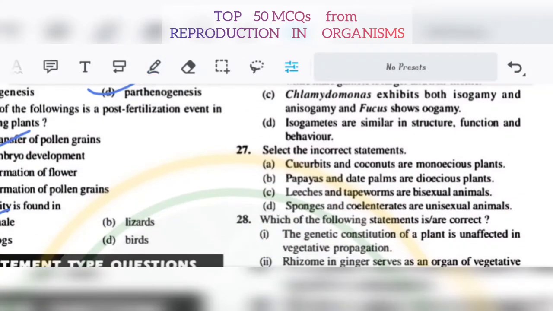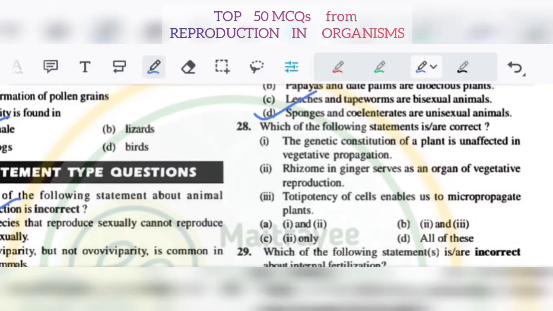27. Select the incorrect statements. Cucurbits and coconuts are monoecious plants. Papayas and date palms are dioecious plants. Leeches and tapeworms are bisexual animals. Sponges and coelenterates are unisexual animals. So 27, it will be D. 28. Which of the following statements is or are correct? The genetic constitution of a plant is unaffected in vegetative propagation. Rhizome in ginger serves as an organ of vegetative reproduction. Totipotency of cells enables us to micropropagate plants. So what will be the answer of 28? It will be D, all of this.